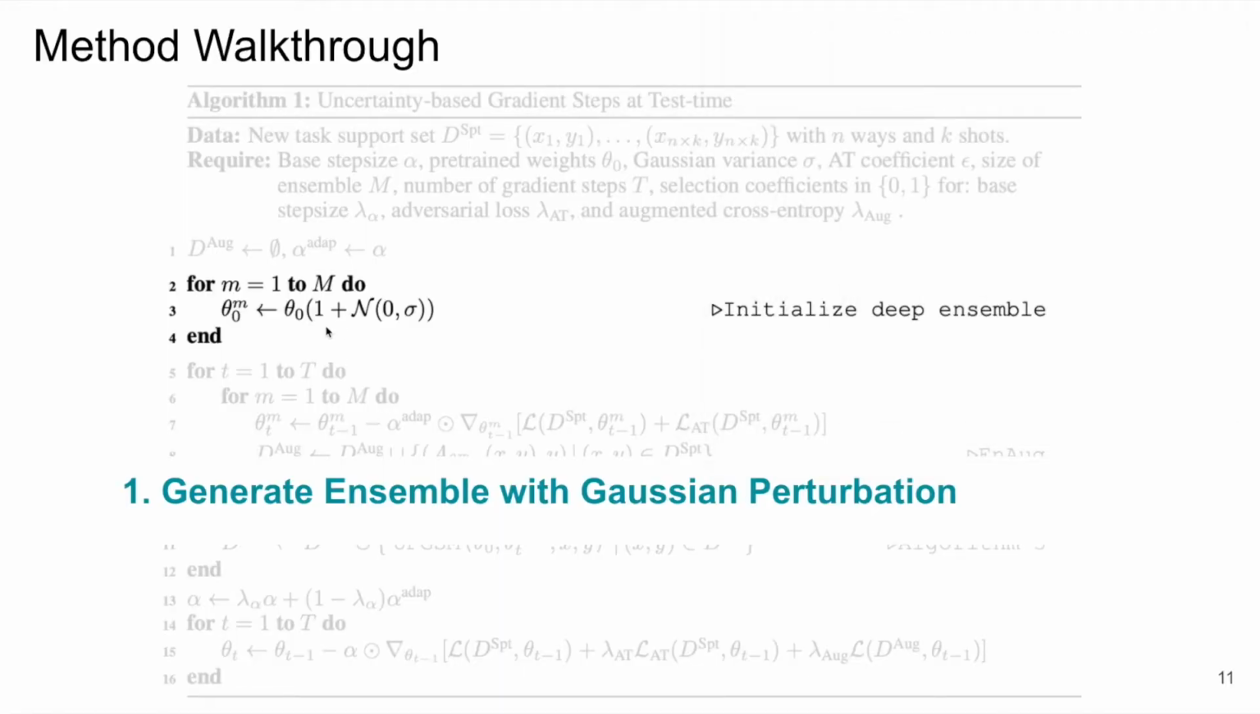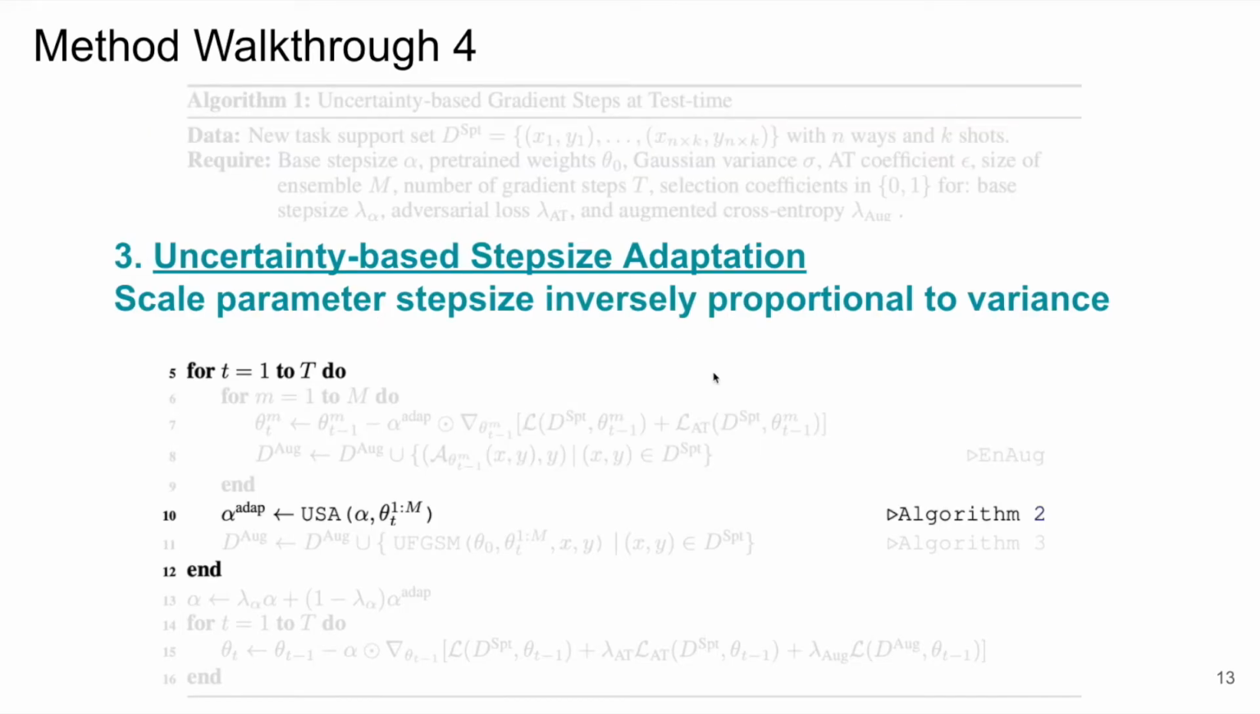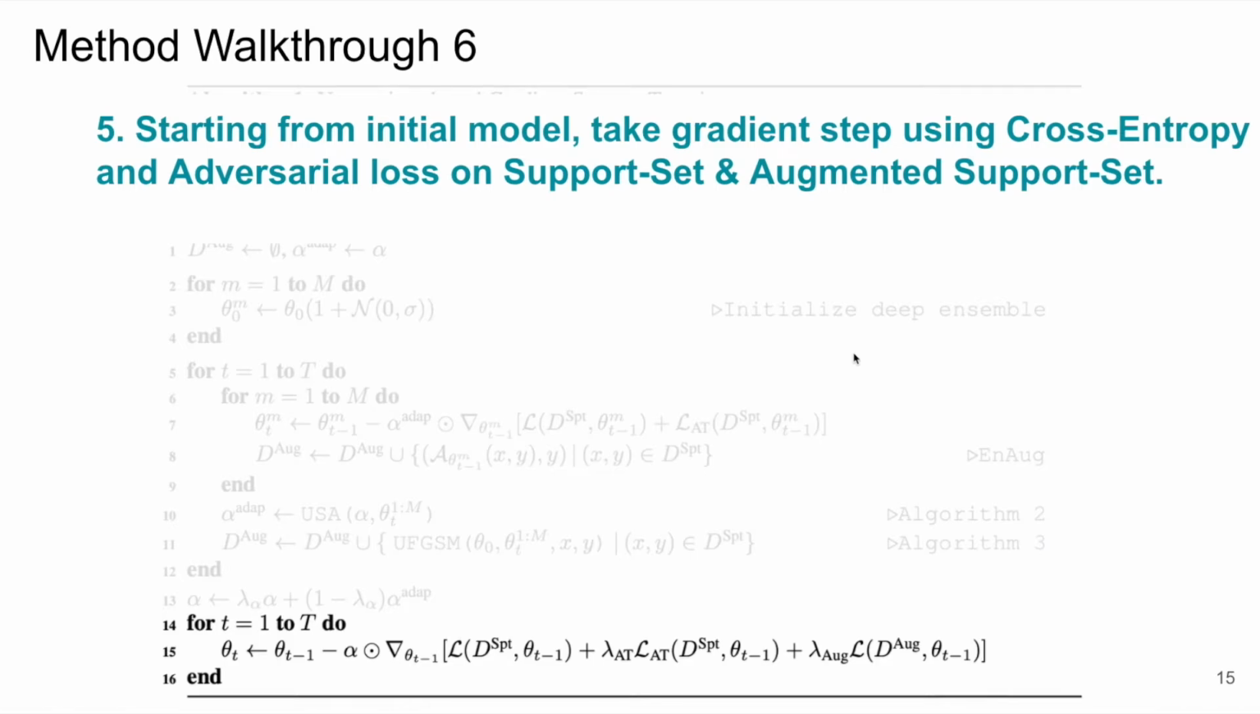Let's walk through our method. We start from the MAML checkpoint and we perturb the checkpoint using some Gaussian noise to generate the ensemble. Then we will fine-tune the ensemble models on the support set using a combination of cross-entropy and adversarial loss. Then we will apply uncertainty-based step size adaptation and we will scale the parameter step sizes inversely proportional to the variance. We will also apply uncertainty-based fast gradient sign method and scale adversarial perturbations proportionally to the input gradient uncertainty. Finally, we restart from the initial checkpoint and we'll take gradient steps using a combination of cross-entropy and adversarial loss on a combination of the support set and the augmented support set.